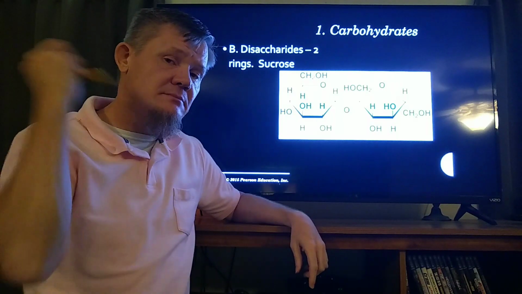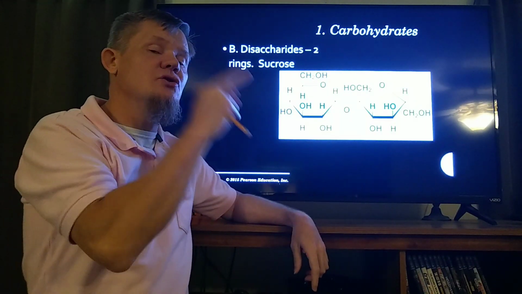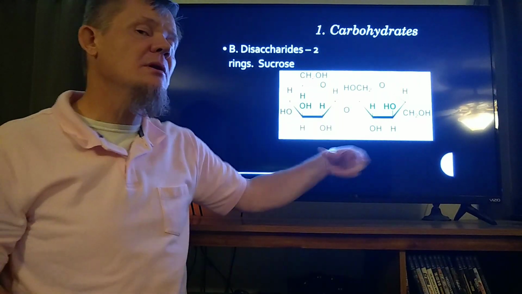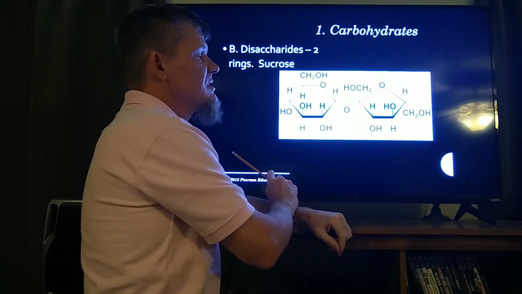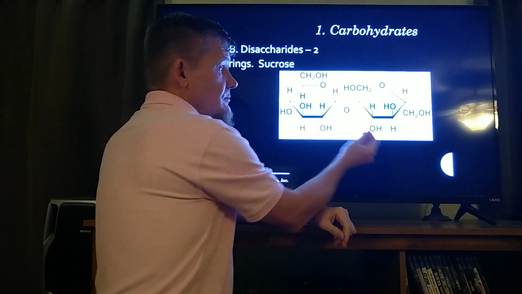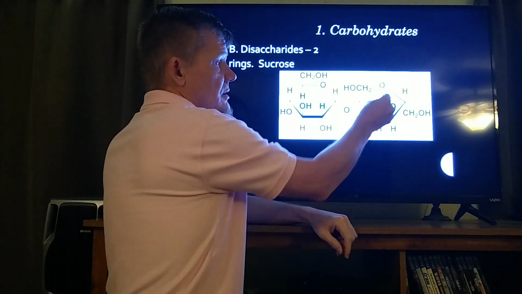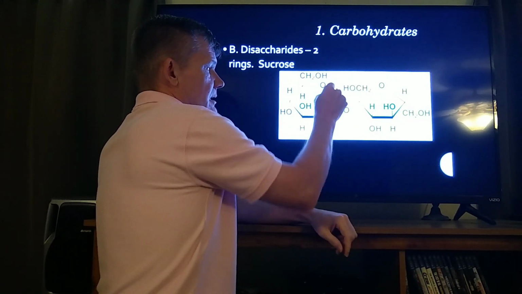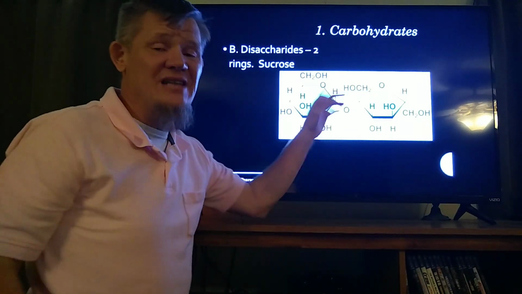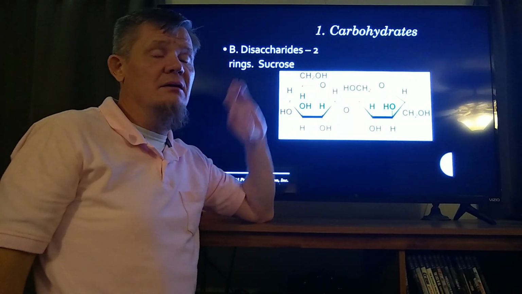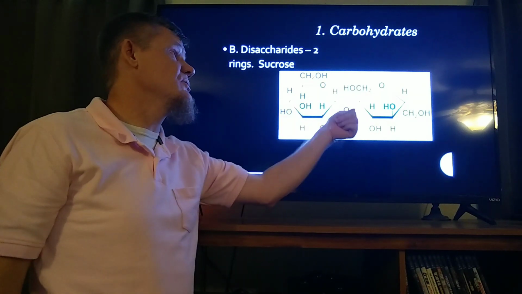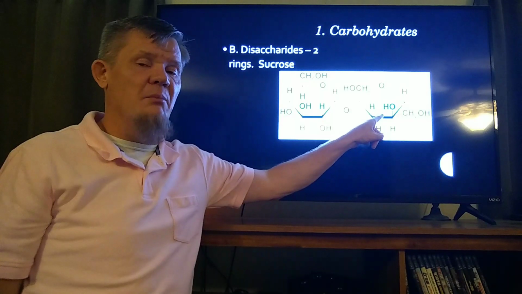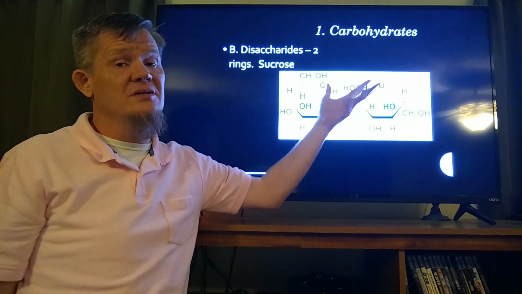Di means what? Two. Disaccharide means two sugar rings. Here are my two sugar rings. These two sugars, if you look at them close, are actually slightly different. These two sugars specifically are glucose and fructose. Notice how fructose is a 5-sided ring and glucose is a 6-sided ring. Fructose is actually a lot sweeter than glucose. It's actually a lot sweeter than sucrose. Sucrose, like I said, is table sugar. Table sugar is sweet. Fructose is a component of sucrose, and fructose is actually sweeter.